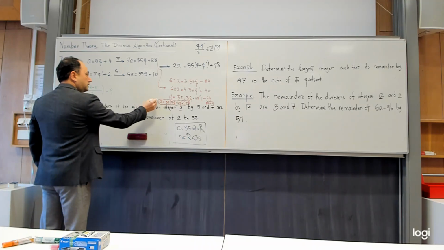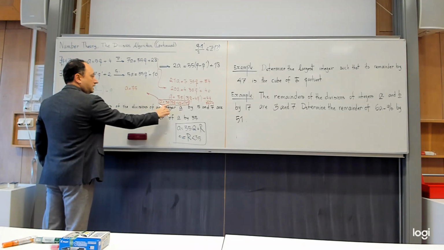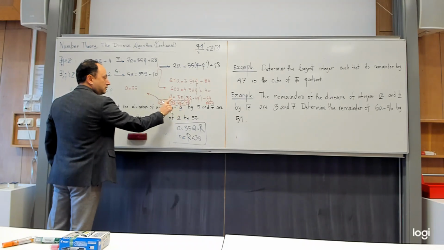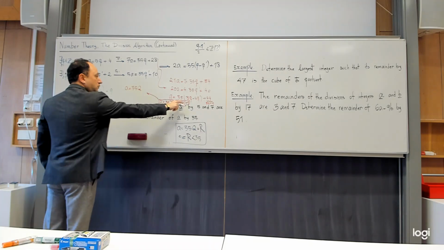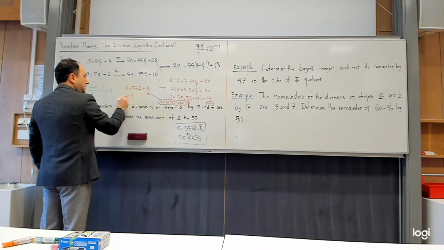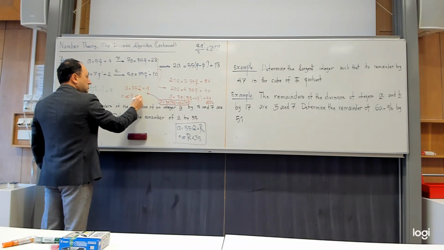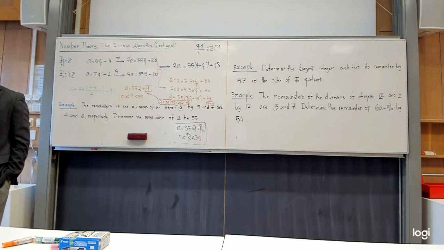Okay, can I write it like this? I can write a equals 35 times capital Q, and I can make sure that this capital Q is in Z. And then what is left for me is 9, and 9 has the property that I need. So I can declare that 9 is the remainder. Thank you very much. So you see that you can learn.